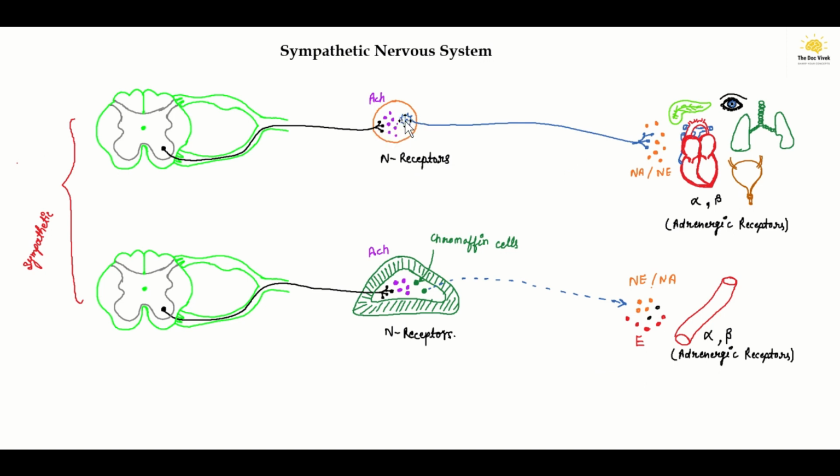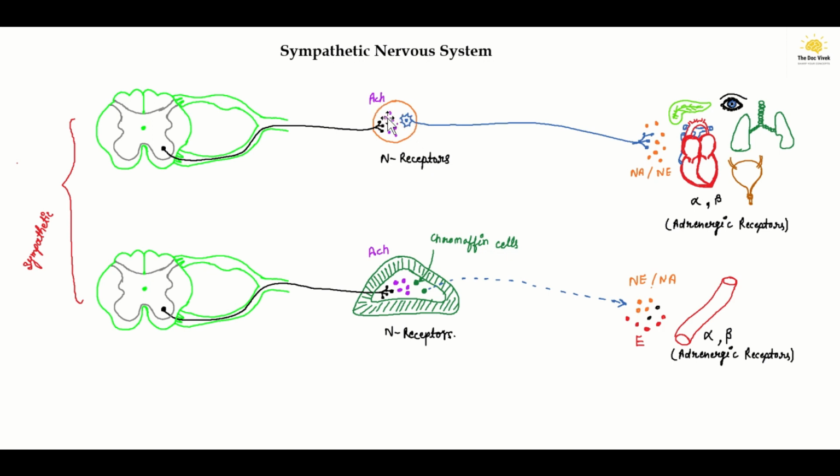In the sympathetic ganglion, there are nicotinic cholinergic receptors found on the cell body of the postganglionic neuron.